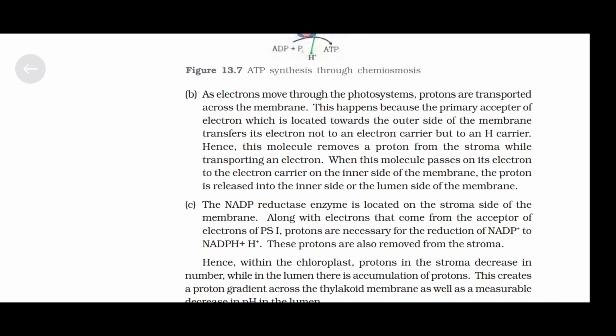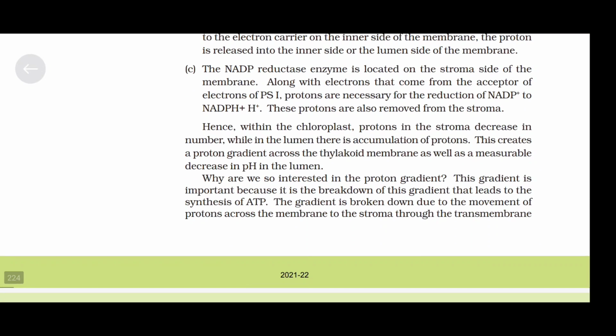These protons are also removed from the stroma. Hence, within the chloroplast, protons in the stroma decrease in number, while in the lumen there is accumulation of protons. This creates a proton gradient across the thylakoid membrane as well as a measurable decrease in pH in the lumen.